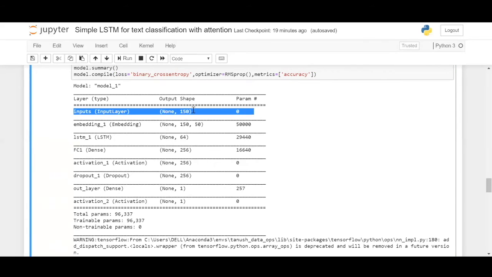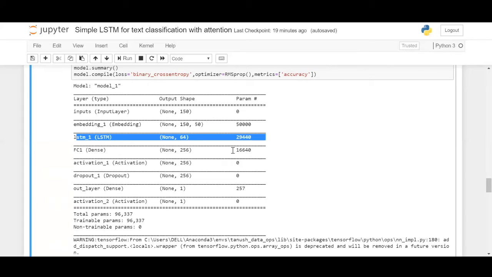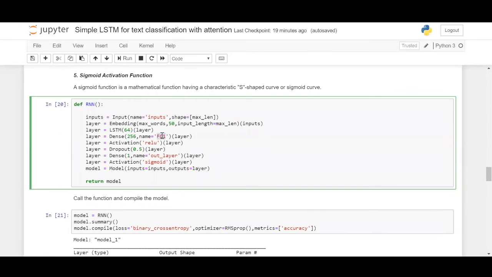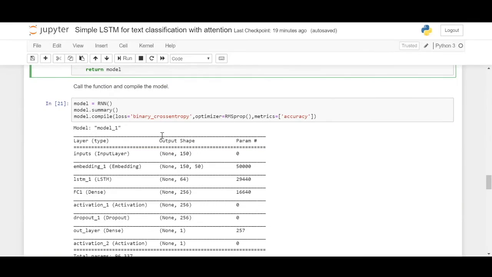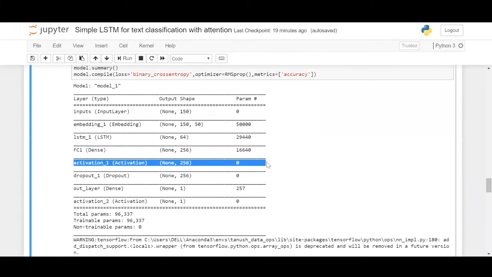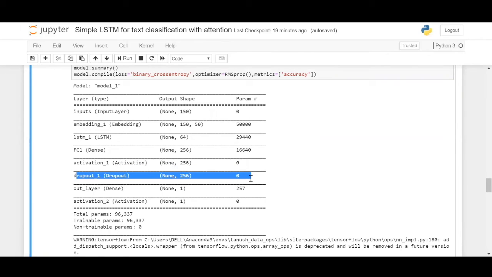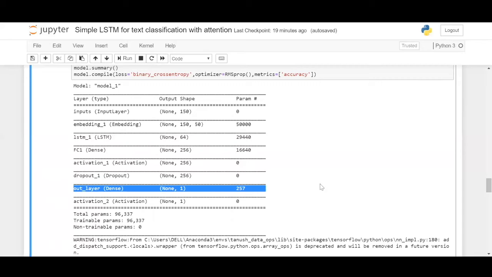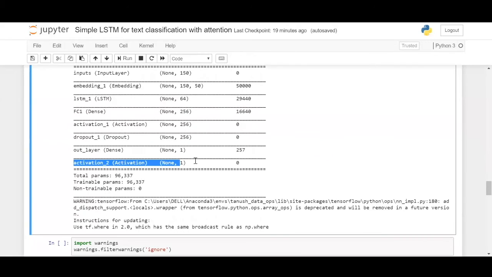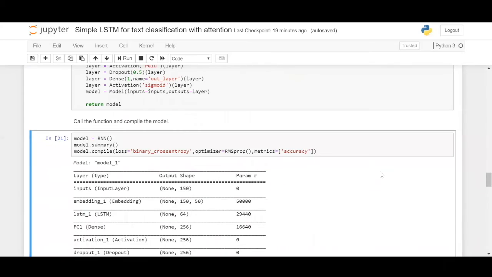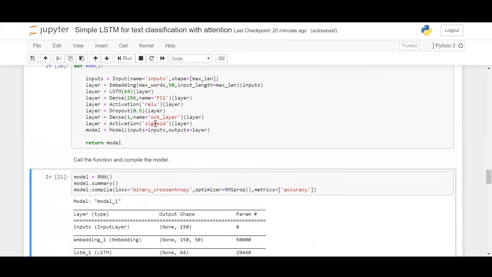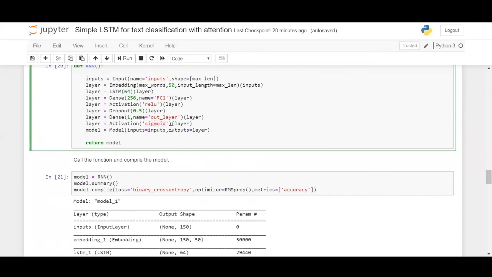So we have the input layer, which will take data of the shape 150, and then we have the LSTM cell. We have the FC1, which we named, which is nothing but the dense layer. We have given a name here for the first dense layer as FC1. FC1 is nothing but fully connected layer. So then we have the activation function, and then the dropout layer, which ensures the overfitting doesn't happen, and the out layer, which is nothing but a fully connected dense layer, which denotes output. And the output activation function is sigmoid, which layer we have defined as activation. It is the sigmoid activation function here.